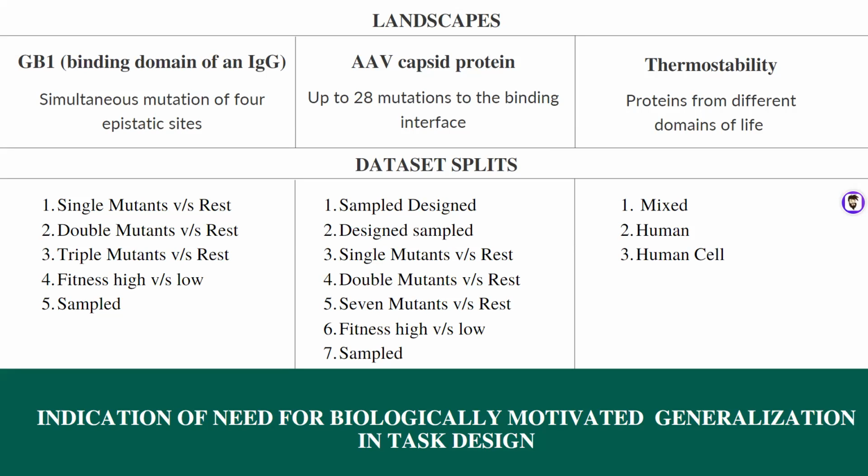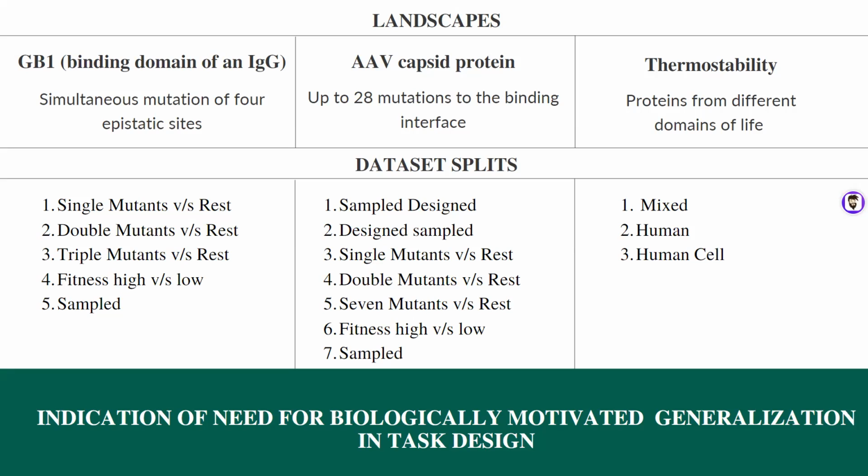They divided the entire data into 15 train-test splits on the basis of biologically relevant generalizations, such that the splits could mimic the challenges seen in protein engineering, like the thermostability landscape, which had splits over clustered sequences of mixed species, human species, and a particular cell of humans.